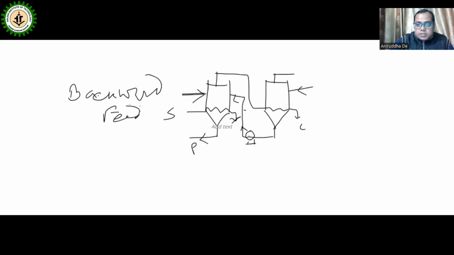So this is the steam. From this you have understood why it is known as backward feed. Backward feed means feed is entering into the last effect. This is the first effect, and this is the second effect.